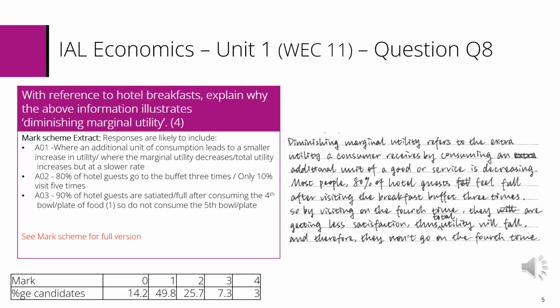This question proved challenging for many, as there was a significant number with a misconception about what diminishing marginal utility was. Many identified it as where total utility fell, but it is where marginal utility falls. The utility is rising, but at a slower rate.